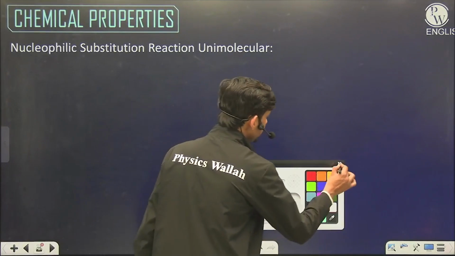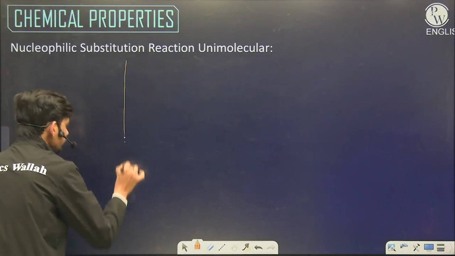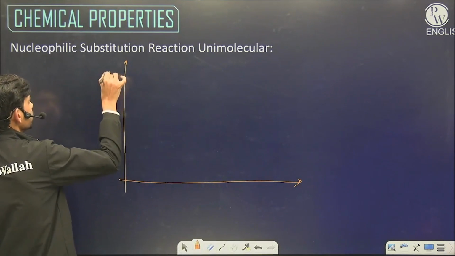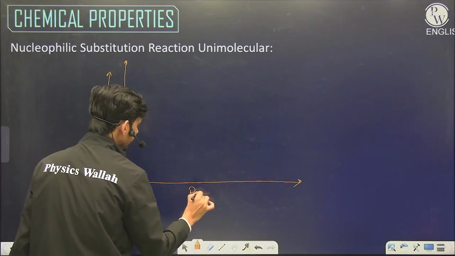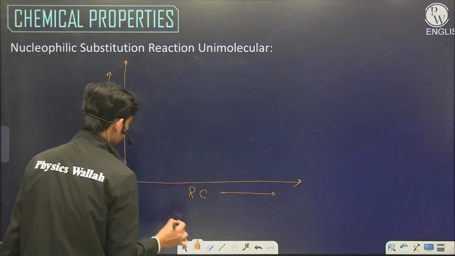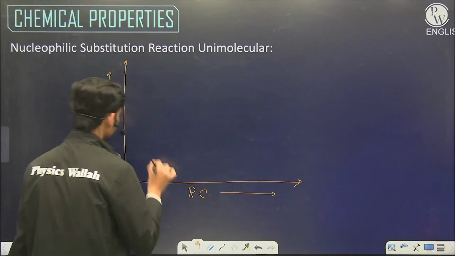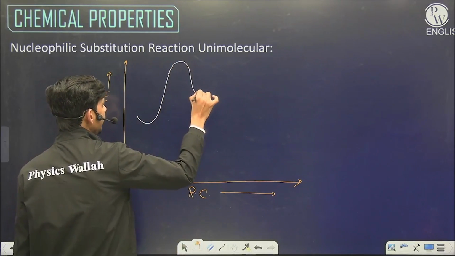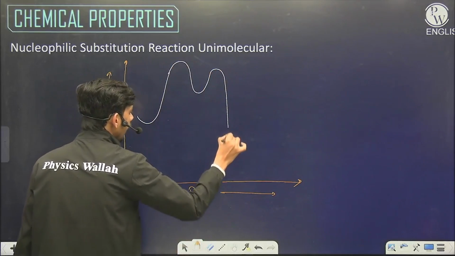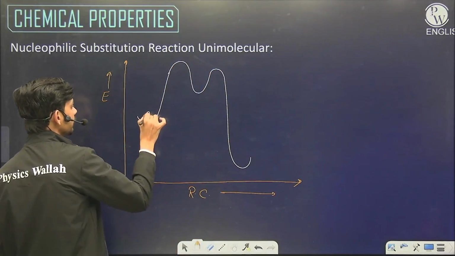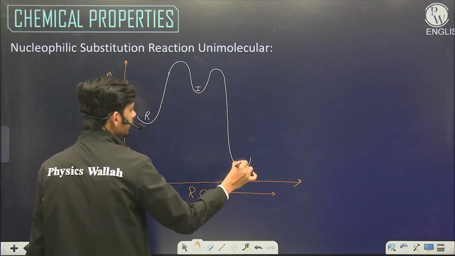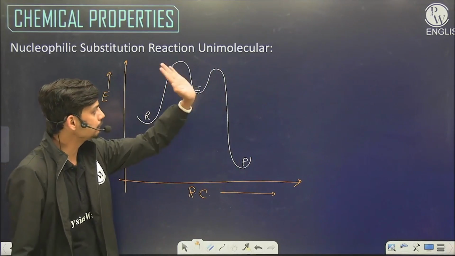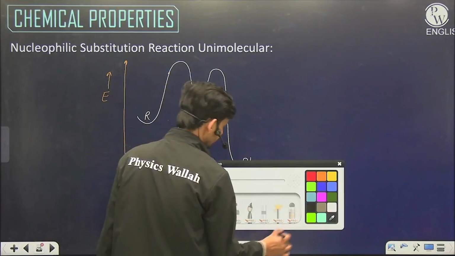And now let's see the energy profile diagram for the SN1 reaction. Energy and reaction coordinate. So the diagram is something like this. The reactant will go to the activated state, an intermediate will be formed, and finally the product will be formed. This is reactant, this is intermediate, this is product. The first step is the slow step, and the second step is the fast step with less activation energy.